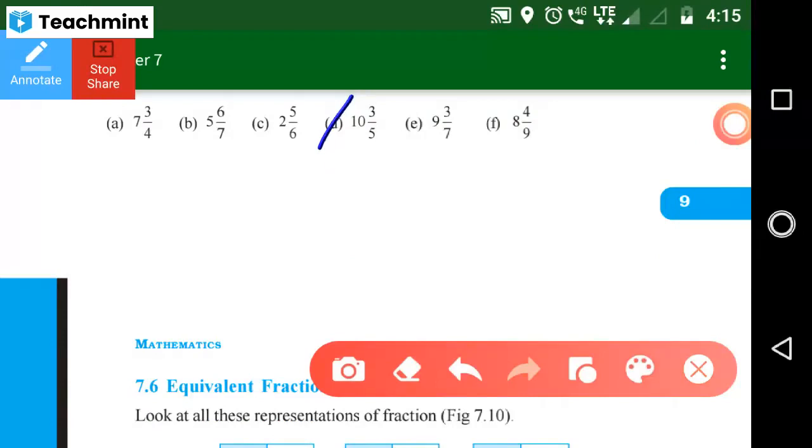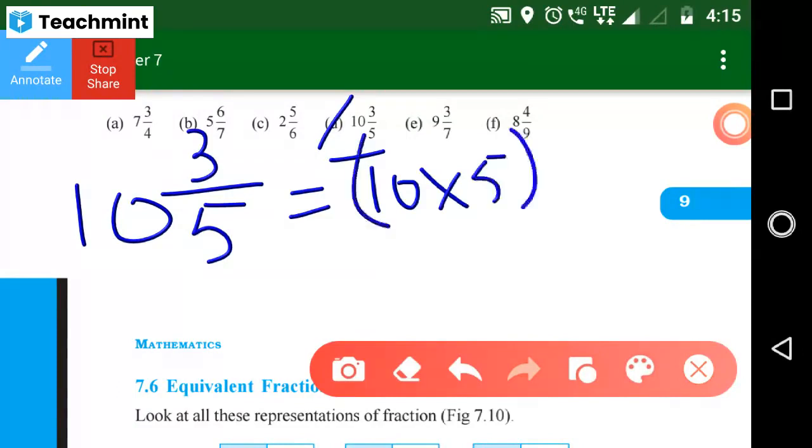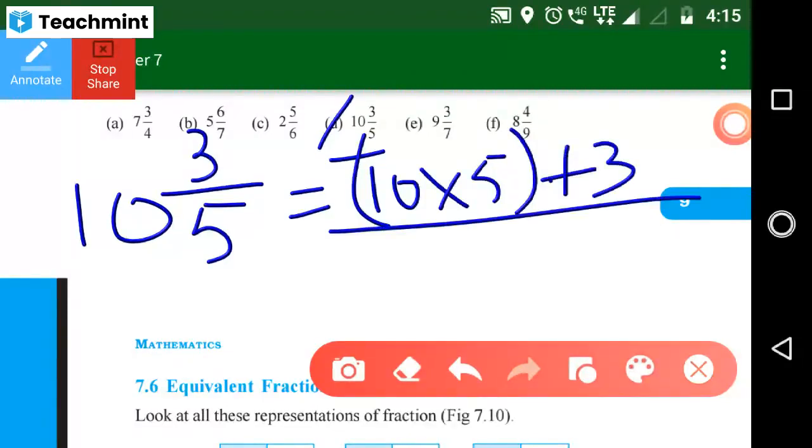Yes, Yuvraj, just explain the steps. I just write here. 10 into 5, and we have to add 3. 10 into 5 plus 3, divided by 5. Isn't it? Yes, ma'am. Tell me the next step. What do I have to write here?